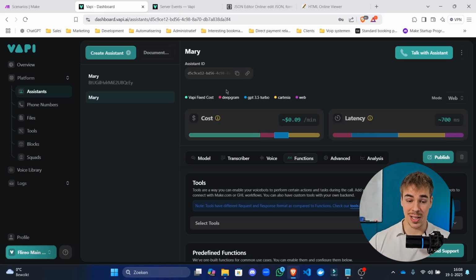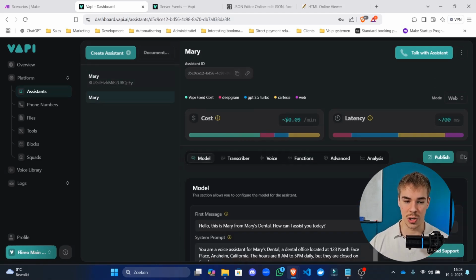And I'll make sure to make that JSON explanation as simple to follow as possible. All right. So we're in the dashboard right now, and I've actually already built an agent that works quite well.